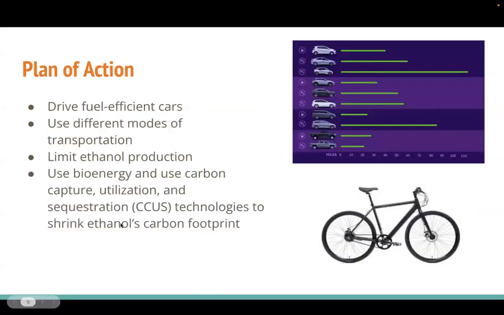So my personal plan of action: we should drive fuel efficient cars. So that reduces the amount of carbon emissions happening. We could use hybrid cars or even electric cars instead. We could use different modes of transportation, such as biking, walking, or maybe even the subway, where that uses less gasoline and more electricity. We can limit our ethanol production and also use bioenergy and CCUS, carbon capture, utilization, and sequestration technologies to shrink ethanol's carbon footprint.